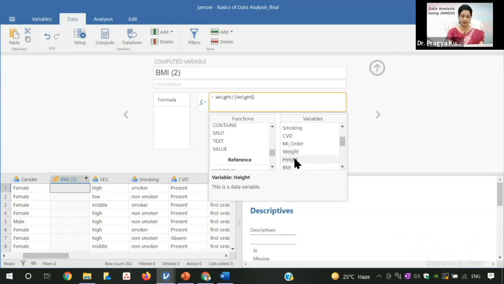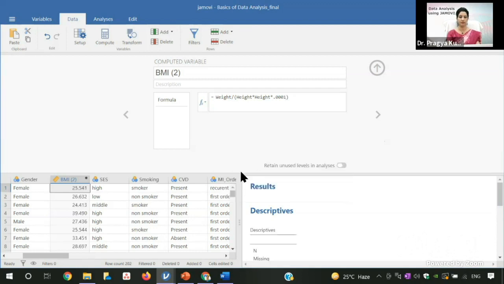Then again, I will multiply this with height because it is height in meter square. So you have to click height twice because this is a multiplication square. And again, you need to multiply this with 0.001 because this is in meter. So by multiplying this, because there are two squares, you are basically giving the formula of weight in kg divided by height in meter square.